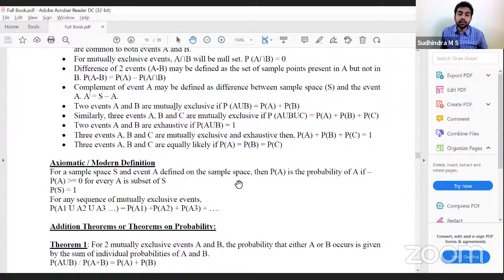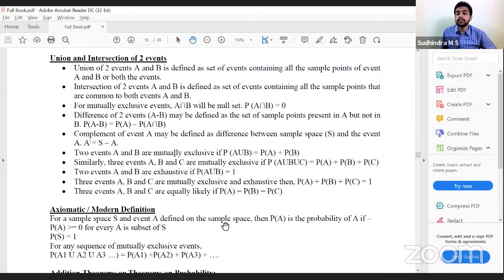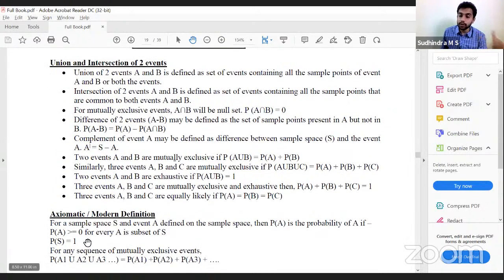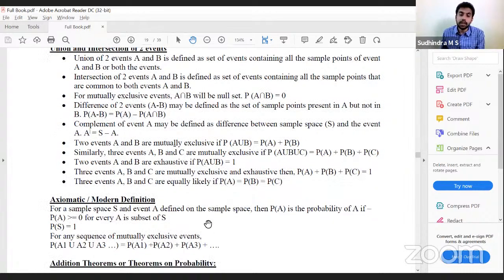Okay, so the axiomatic or modern definition: for a sample space S and event A defined on the sample space, probability of A is P of A. P of A is greater than or equal to 0 for every A subset of S. Probability of S is equal to 1. Probability of the sample space is always 1 because it has all the events, certain. For any sequence of mutually exclusive events, P of A1 union A2 union A3 and so on is equal to P of A1 plus P of A2 plus P of A3 and so on. As far as they are mutually exclusive, we'll just add the probabilities.